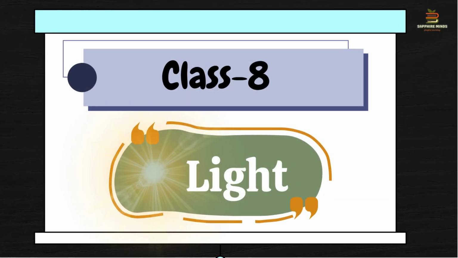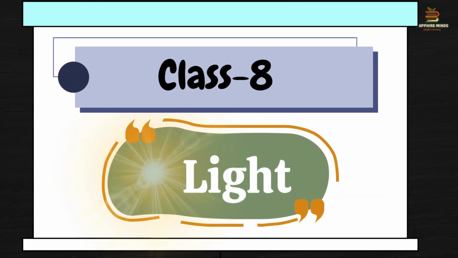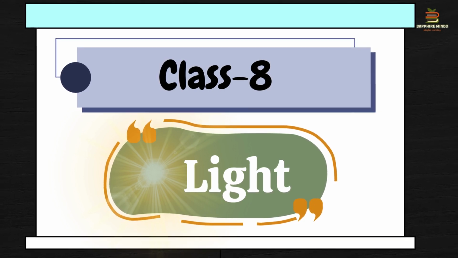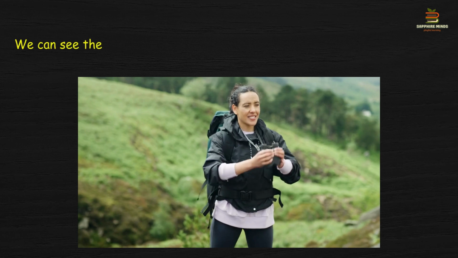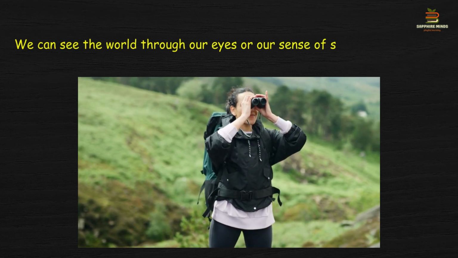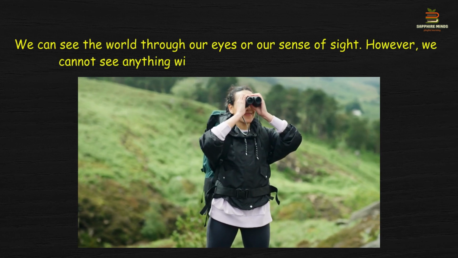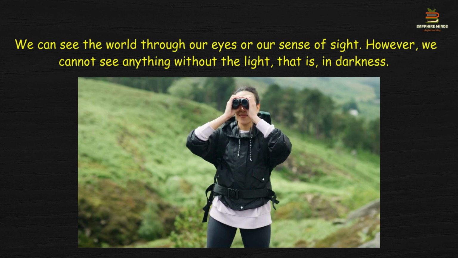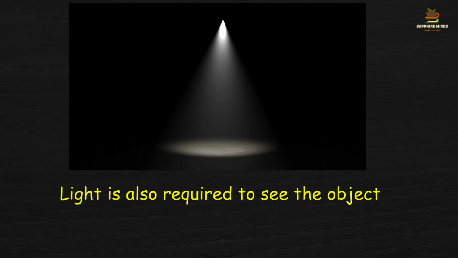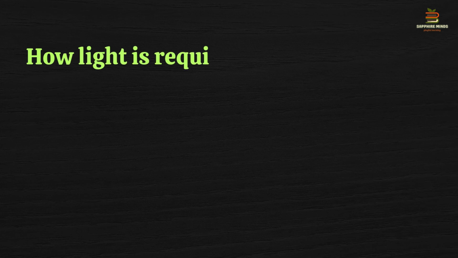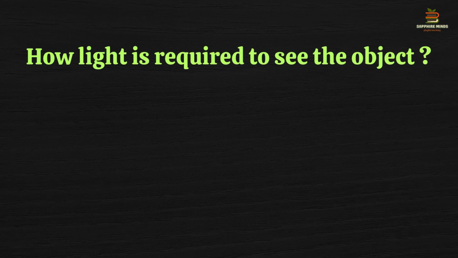Hi, we are starting with Class 8 chapter Light today. Now, if I am asking you a very simple question, what makes the things visible? So, we know that we can sense our world through our eyes for sure. But apart from that, और क्या चीज़ required है? तो we know that light is also required to see the objects. Now, how light is required to see the objects?